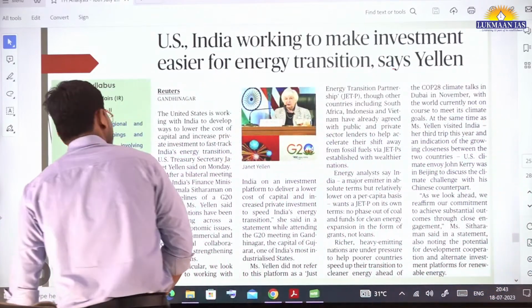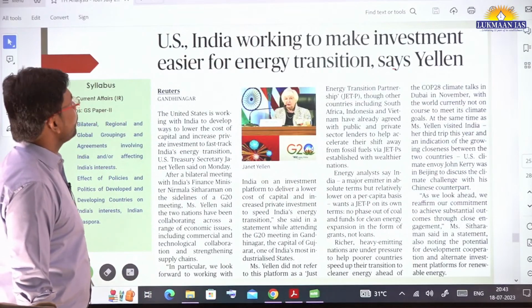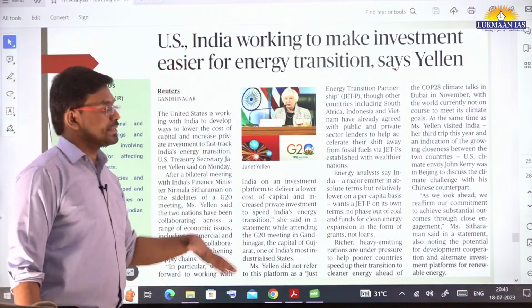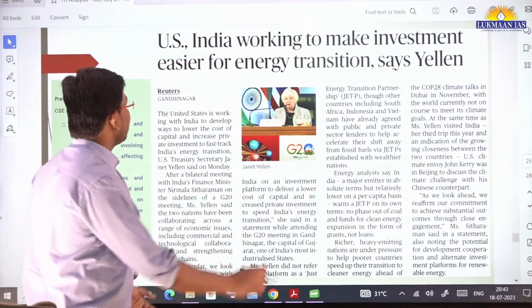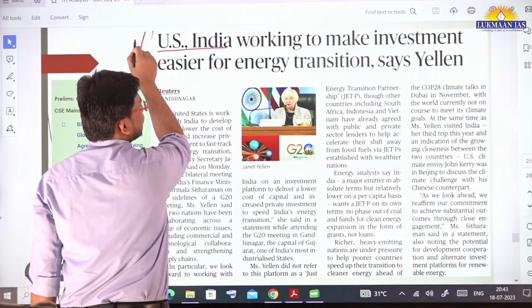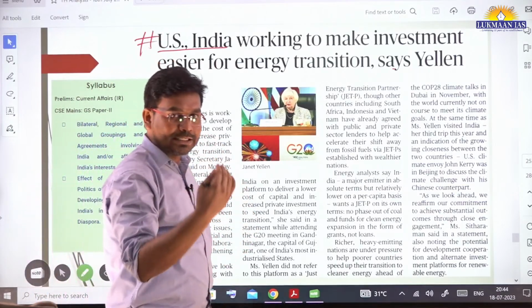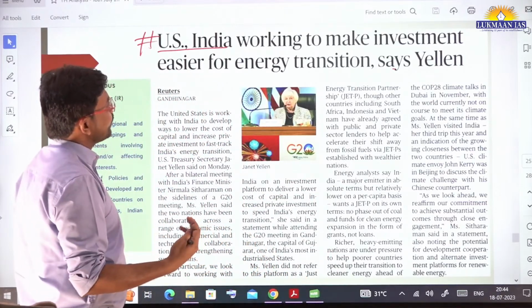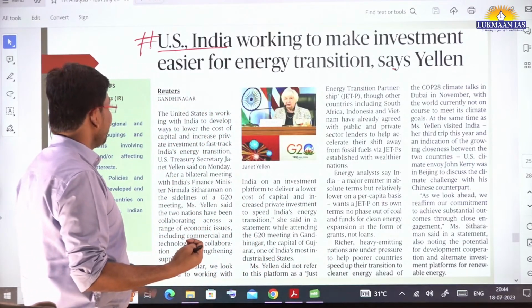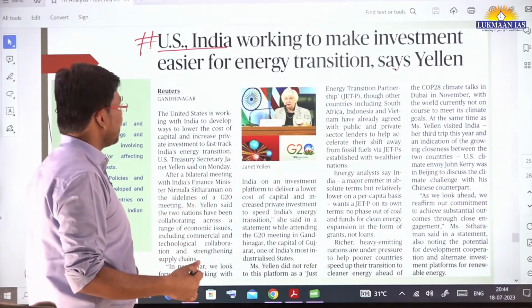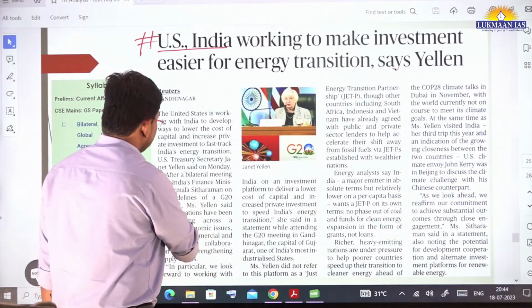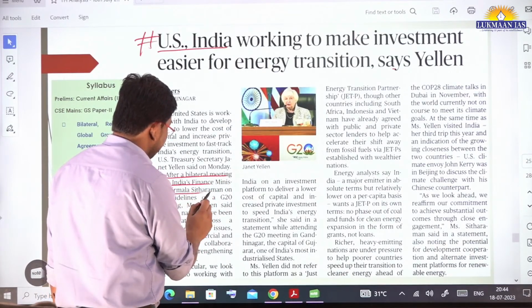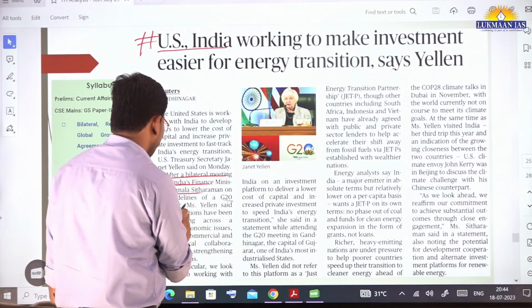Now it says US, India working to make investment easier for energy transition. This topic is related to international relations, IR. It talks about India-US relations, and they want to smoothen the process of investment, to make investment easier for energy transition. You can read this article to understand. This came after a bilateral meeting with India's finance minister Nirmala Sitharaman on the sidelines of the G20 meeting.